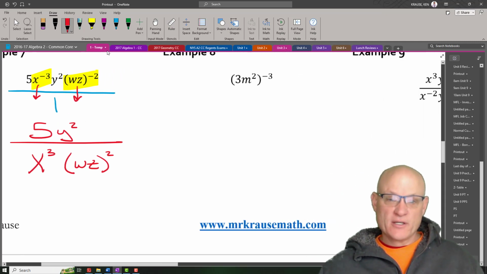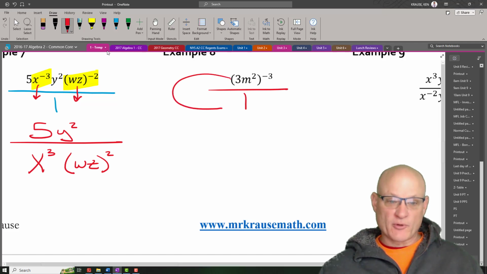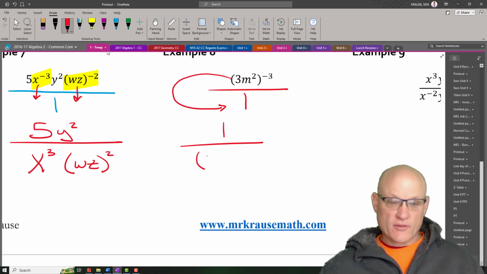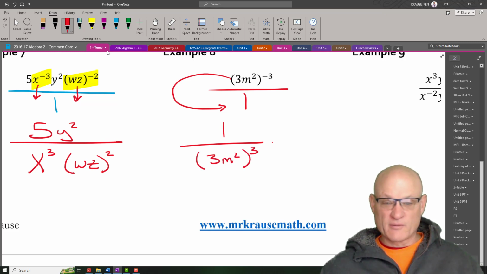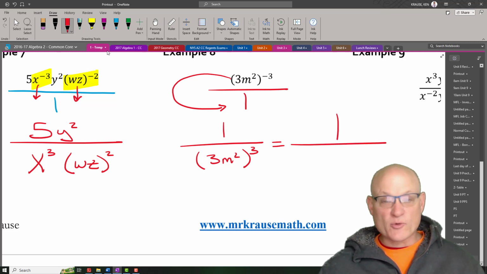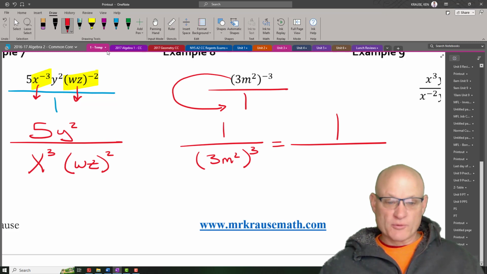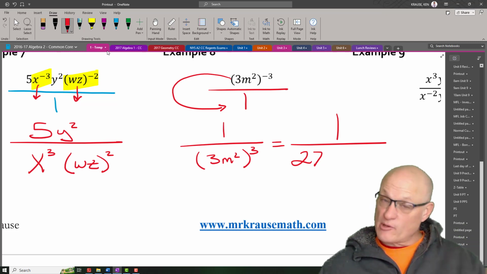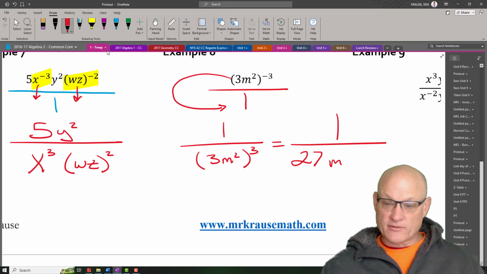Now in this one, this whole entire thing is being raised to the negative exponent. So the whole thing is going to come down here and becomes 1 over 3m squared to the positive 3. Well, we really shouldn't leave it like that. That's 1 over 3, I said squared, but I meant cubed. 3 cubed is 27. m squared cubed. Now let's remember our old rules. Exponents raised to exponents, you multiply them and you get m to the positive 6.